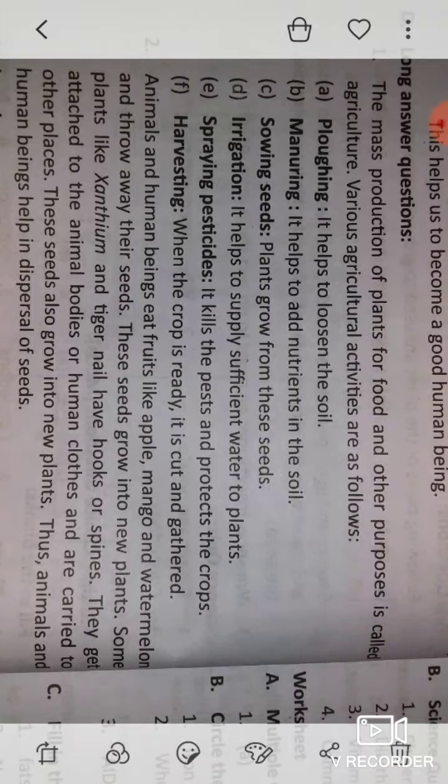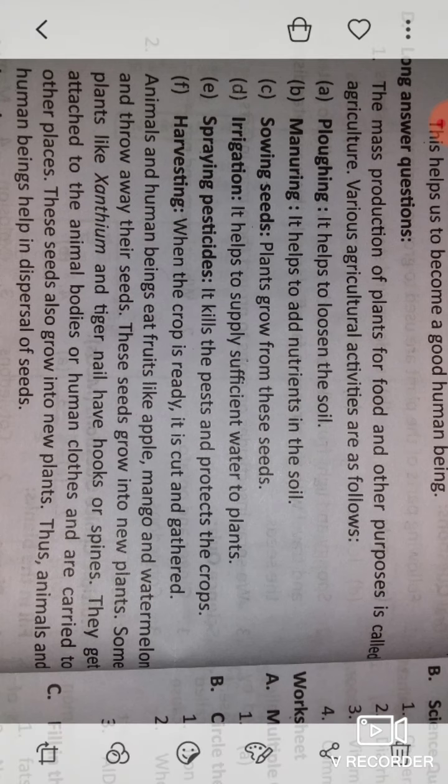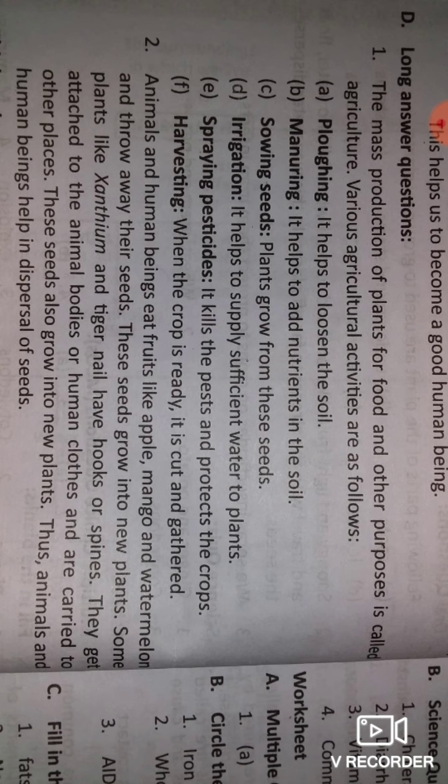The mass production of plants for food and other purposes is called agriculture. Now we have seen in many farms that they are growing some plants. Why are they growing some plants? Because of our food necessity. So the mass production of plants for food and other purposes is called agriculture. Now what are the agriculture activities? What is a farmer doing in the farm?